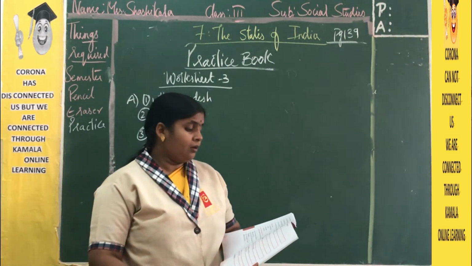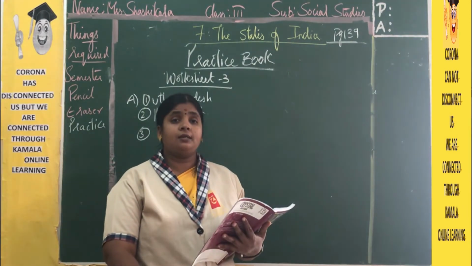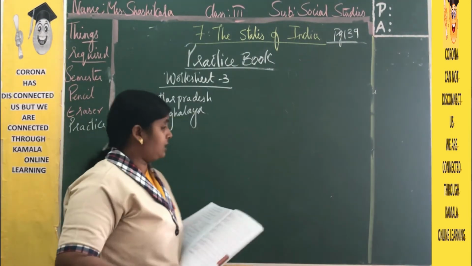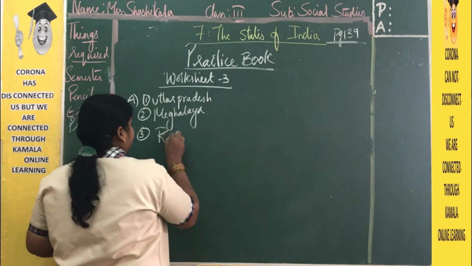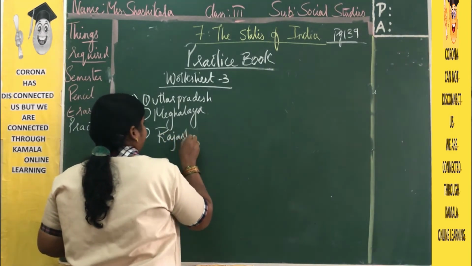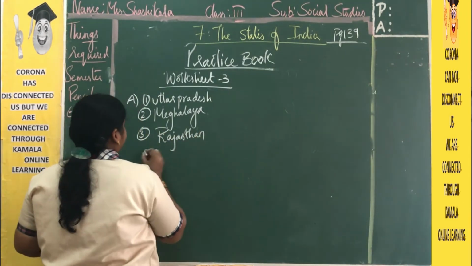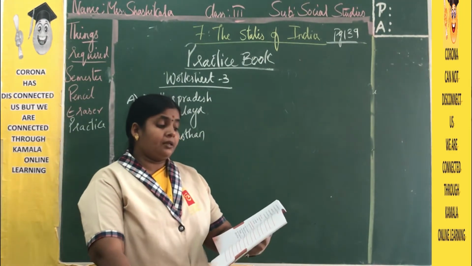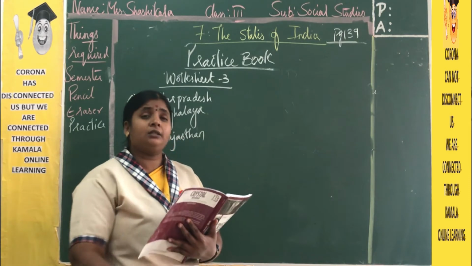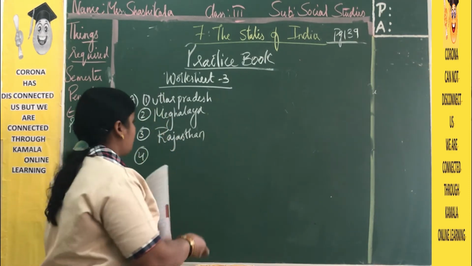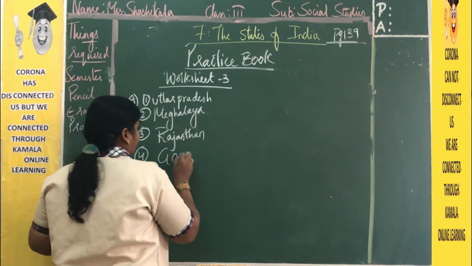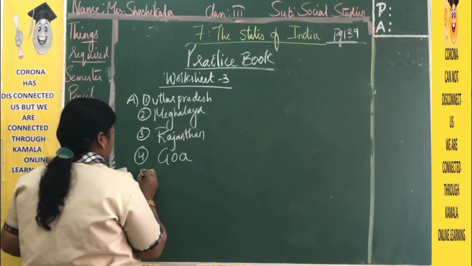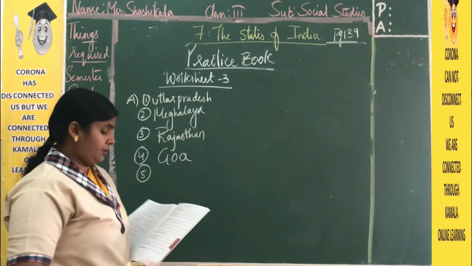Third one, the largest state is Rajasthan. Next, the smallest state is a 3-letter word, that is Goa. Goa is the smallest state. Right?